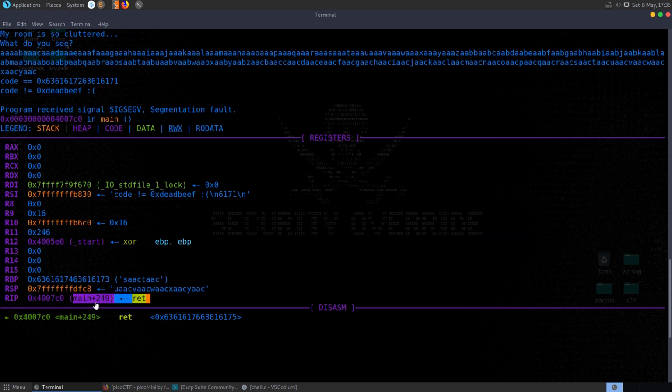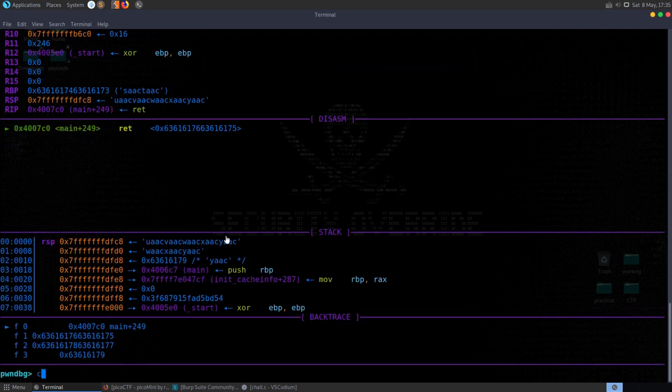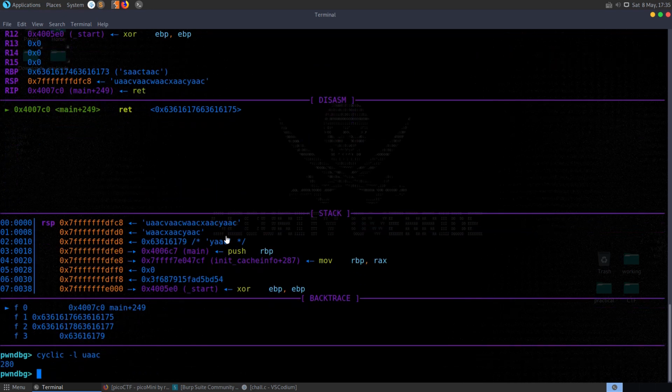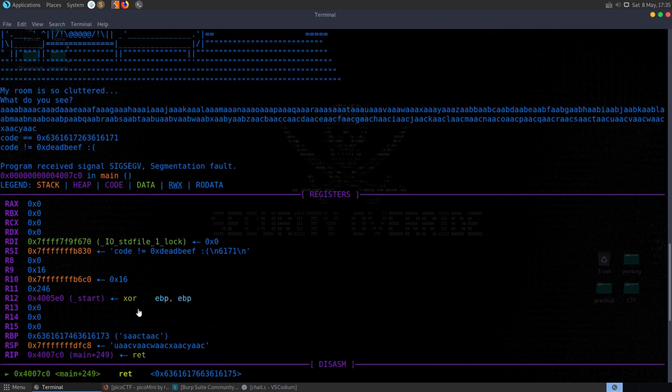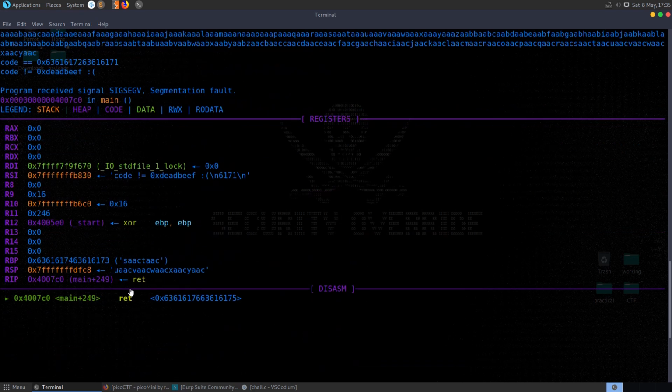The characters that we entered haven't arrived in the instruction pointer because it's 64-bit, so it doesn't actually try to load an invalid address like that. So we can just look at the first 4 bytes in the stack pointer and use cyclic -l to look up the offset of that, and see that that's at 280 bytes in. So we would need to write 280 bytes before we could overwrite the return address and redirect the execution to some other address in the program.